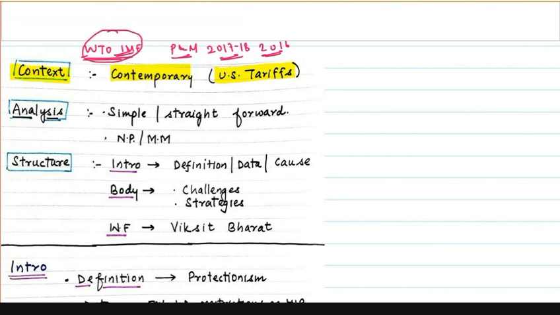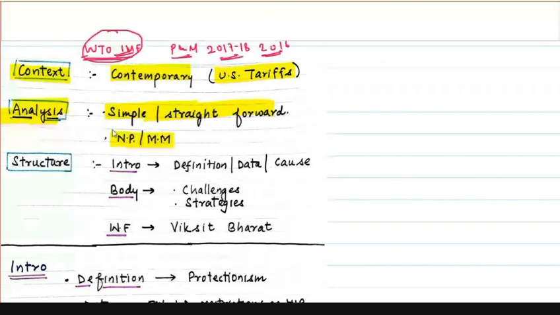Let's move to the analysis of the question. Whether the question is difficult or moderate. This question is simple and straightforward because most of the time it was covered in newspapers and in monthly magazines. A simple, straightforward question. Let's now see the structure of the question. How would the answer look?